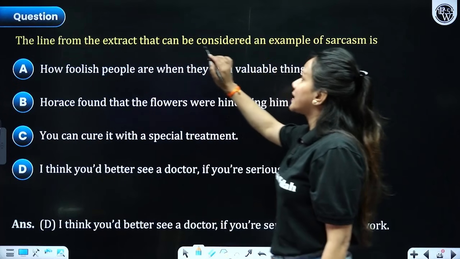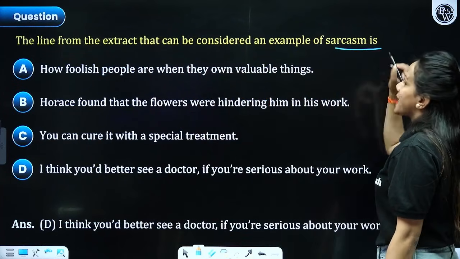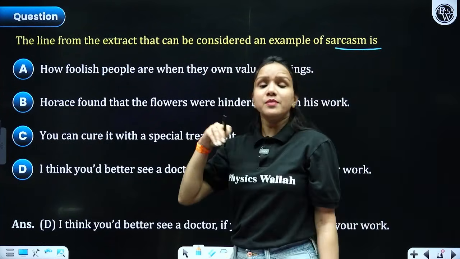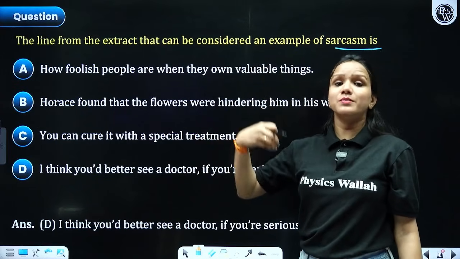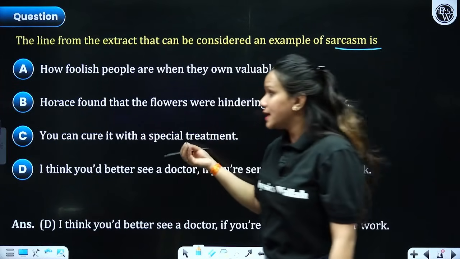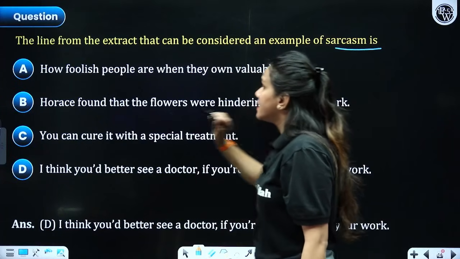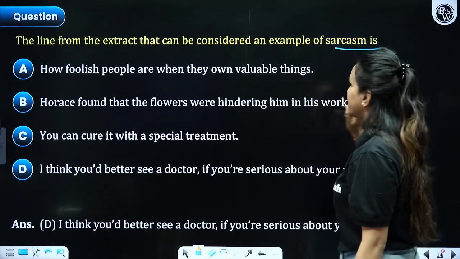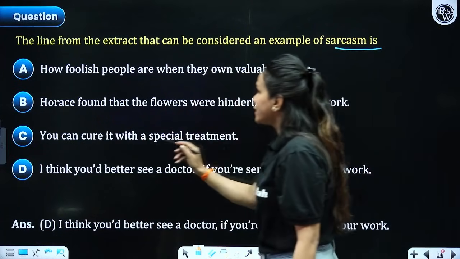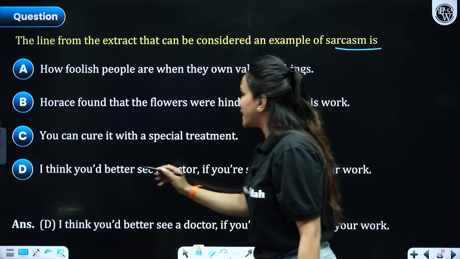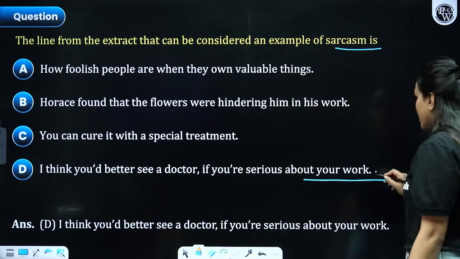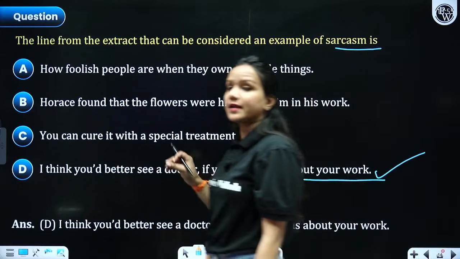The line from the extract that can be considered an example of sarcasm. The hidden meaning is completely opposite to the meaning found on the surface. "Let's see how foolish people are when they own valuable things." "Horace found that the flowers were hindering him in his work." "You can cure it with a special treatment." "I think you'd better see a doctor if you're really serious about your work." Definitely, without any doubt, this is the correct option.